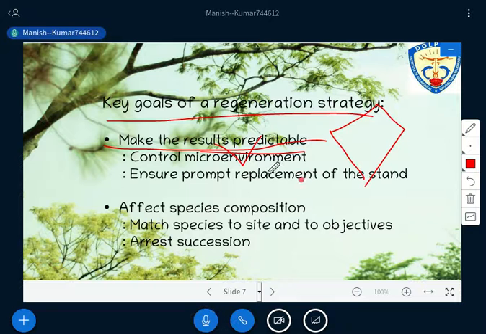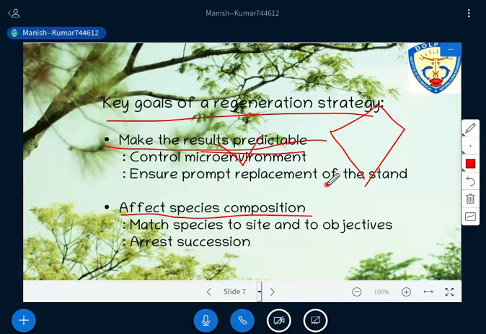Have you got that? Now the second thing is that you are able to shape species composition, right? Species composition, what does it mean? If you take the example of your own area, if there are certain forests, maybe some native species will be there, or some may be exotic, some you are getting from here and there, and they have already been raised.